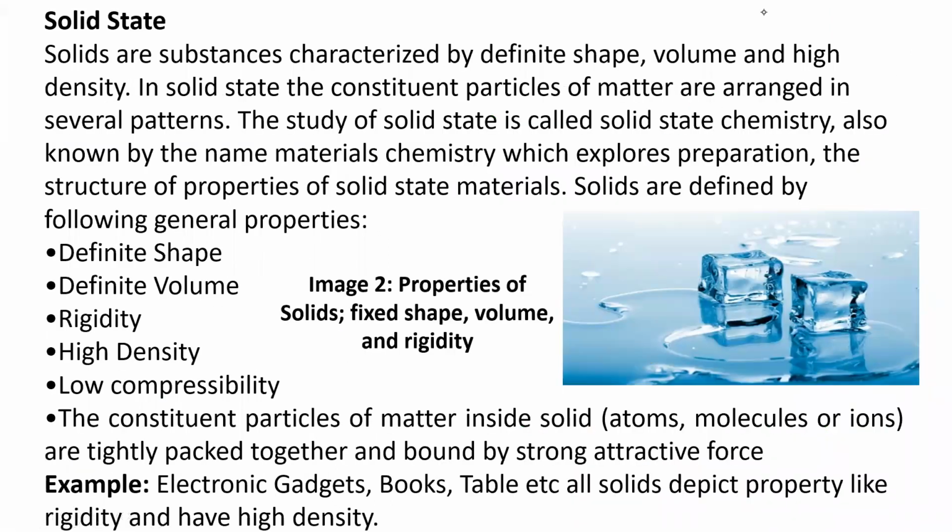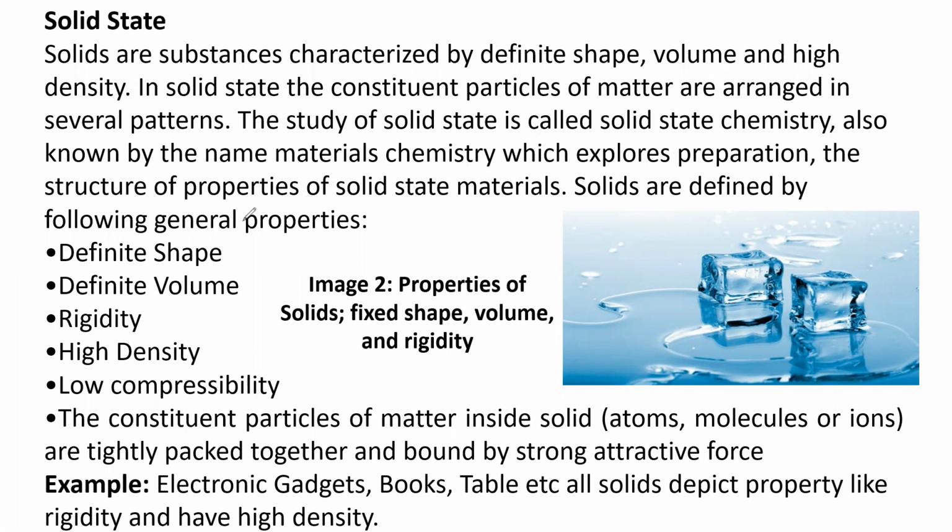Coming to solid state. Solids are substances characterized by definite shape, volume, and high density. In solid state, the constituent particles of matter are arranged in several patterns. The study of solid state is called solid state chemistry, also known as materials chemistry, which explores the preparation, structure and properties of solid state materials.